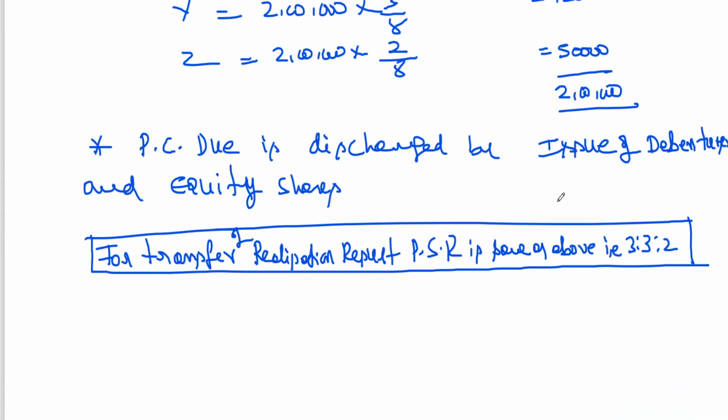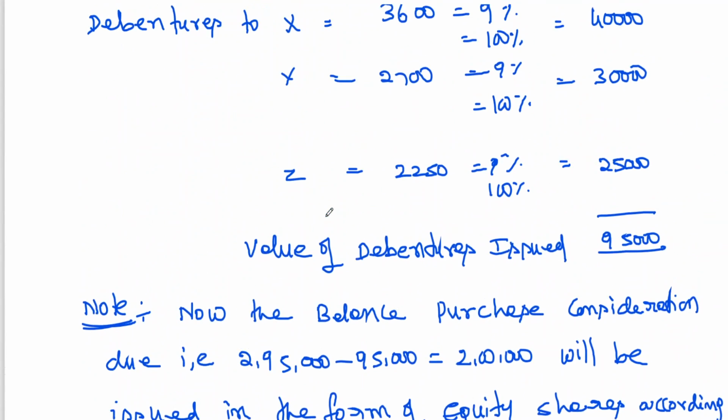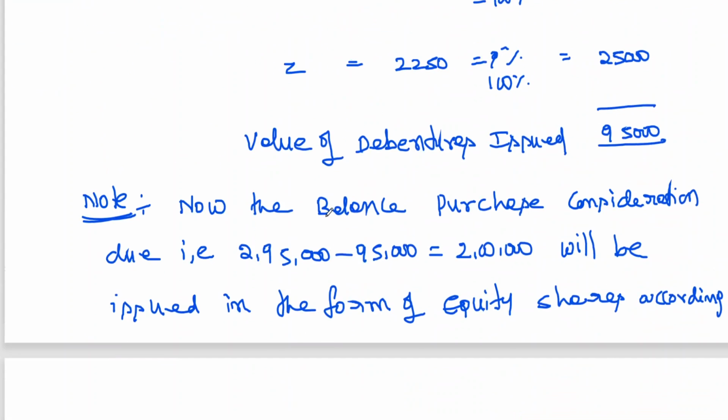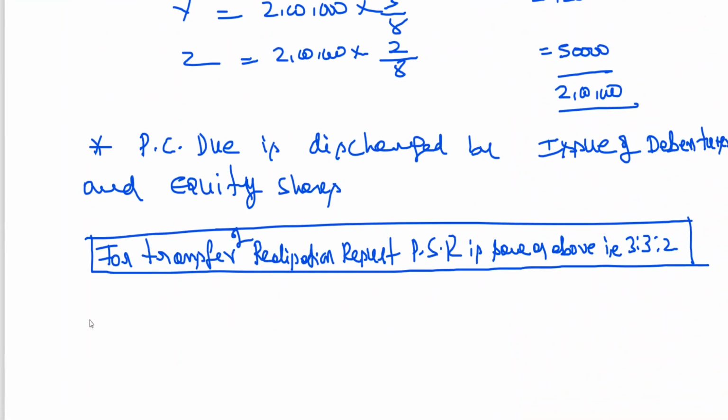I think now the working notes have been completed. Now we can go for, actually, realization account is not asked. Without realization account you can do it, because it's one asset, two assets we can do. Since you are comfortable doing it without realization account, you can directly transfer the result through a statement. But most of you are comfortable with realization account, that is why I am going for realization account. So point number 1 has been completed. Point number 2, realization account.